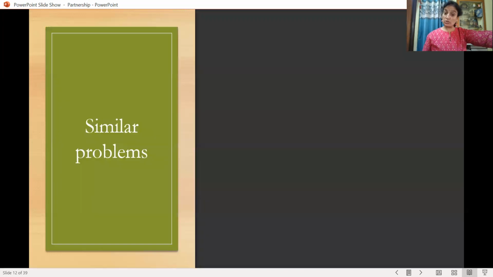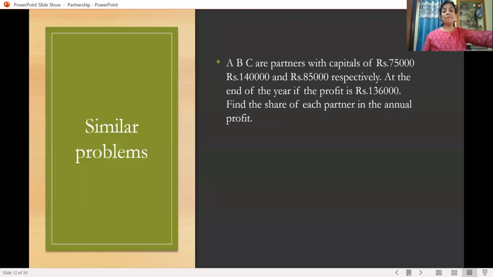So I hope you have understood the problem. Okay. So try to solve similar problems here. It's very interesting. You can solve it on your own. That is, A, B, C partners with capitals given as 75,000, 1,40,000, 85,000 respectively. And at the end of the year, if the profit is 1,36,000, find the share of each partner in the amount of profit. So again, here we are considering the capital ratio and we are taking the capitals as 75,000,